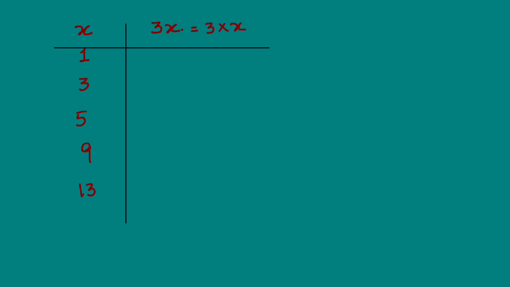Go ahead, calculate, pause the video. Oh, you've done it orally, right? Very good. So you are ready to go on to the next heading. But for those who want to be sure about their answers, let's get going. 9, 15, 27 and 39.